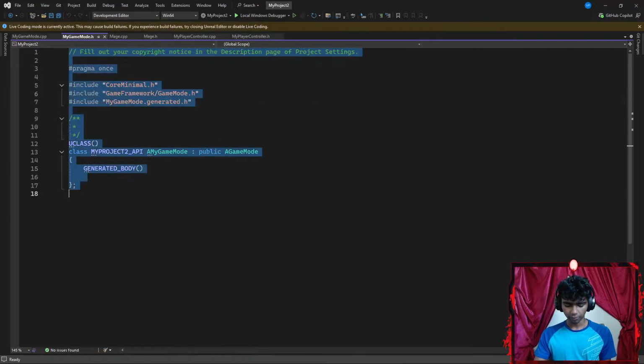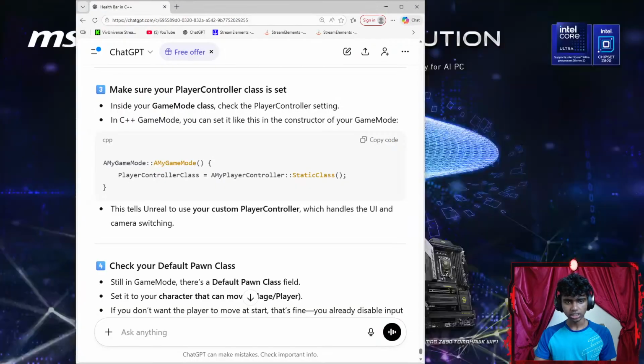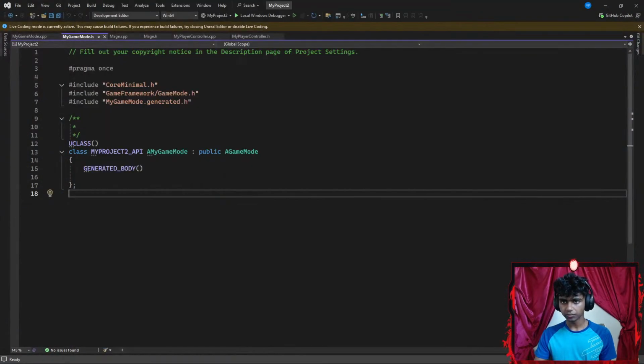Let's go ahead and copy that. Go Control A, Control C, get some ChatGPT here. Let's go ahead and paste this. Did I actually paste that stuff?